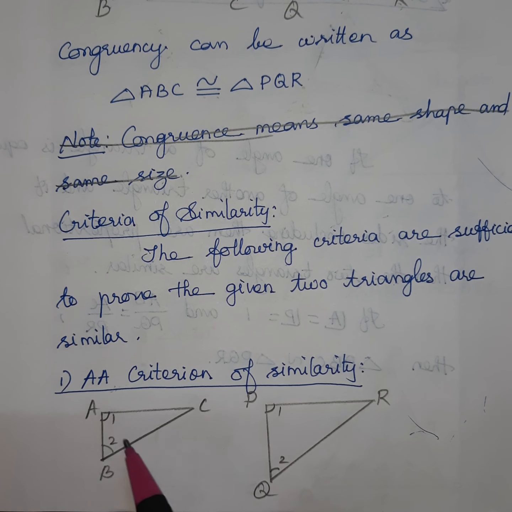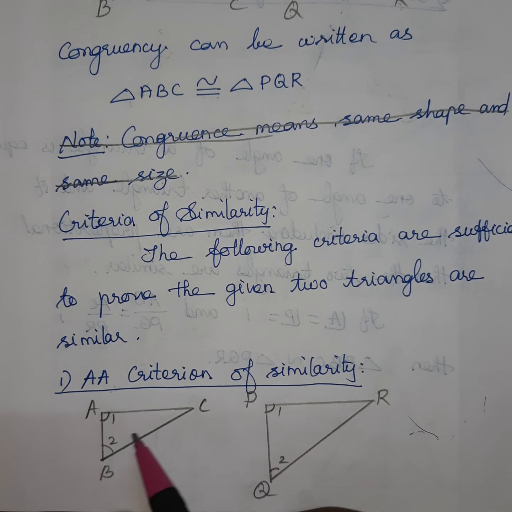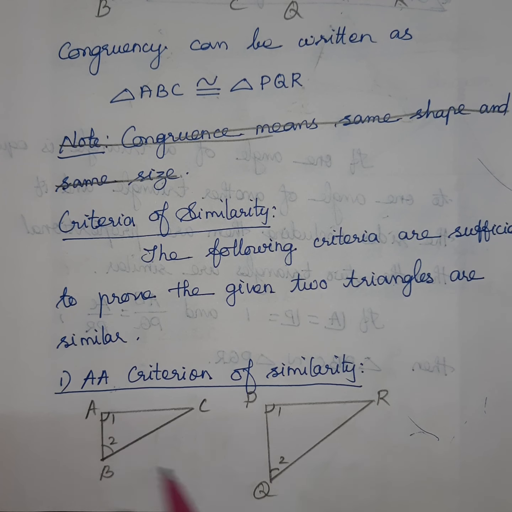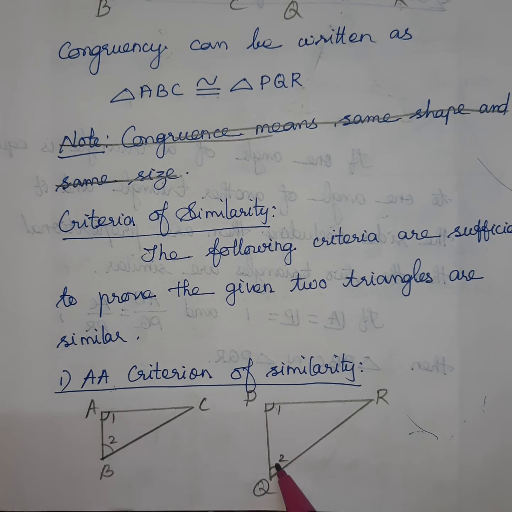Now you listen how it is. When you are considering two triangles, this is the angle 90 degree, here also 90 degree. Anyway, here one angle you are considering like the same. These two angles are equal and these second angles are equal. If the two angles are equal, you can say that the triangles are similar. It is by AA criteria. Just two corresponding angles are equal, and we can say the two triangles are similar. That is only the AA criteria.